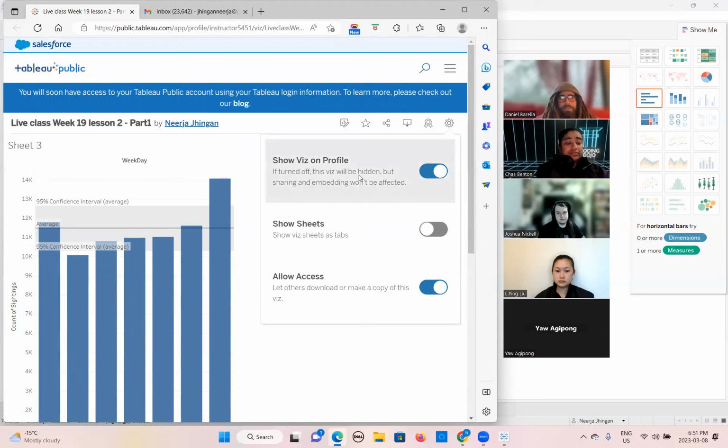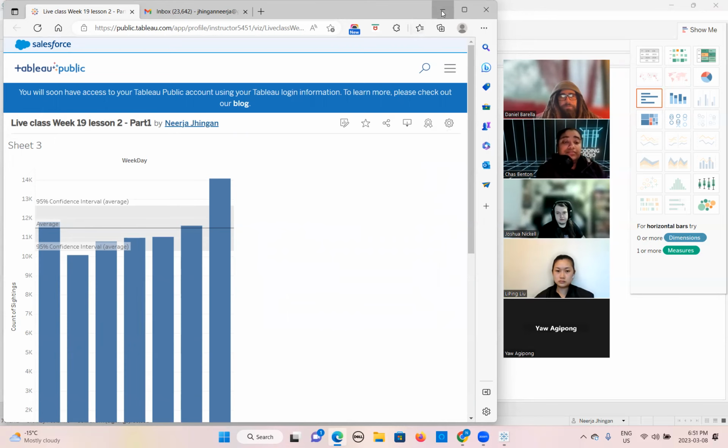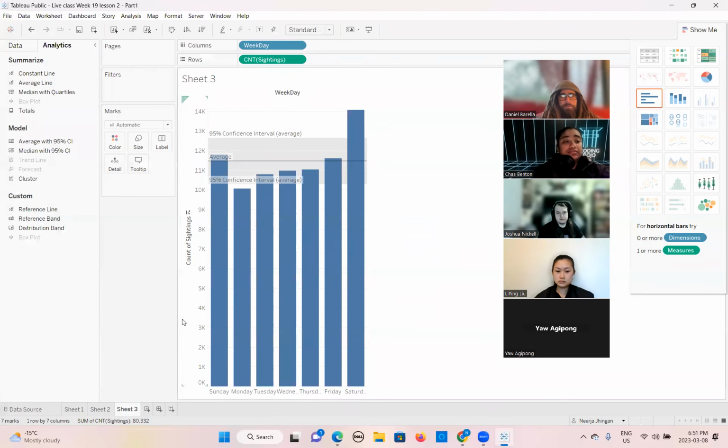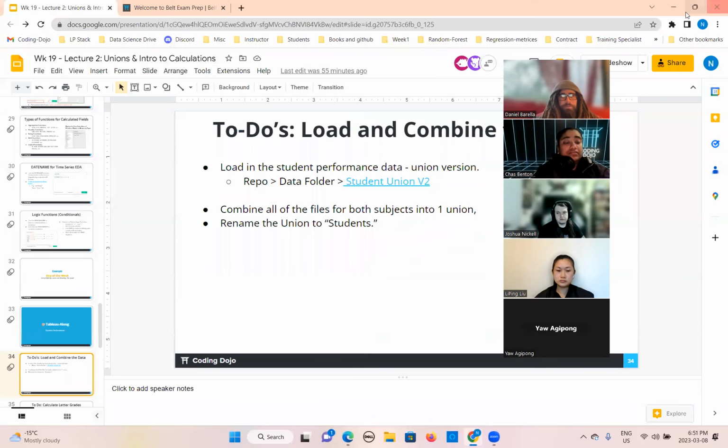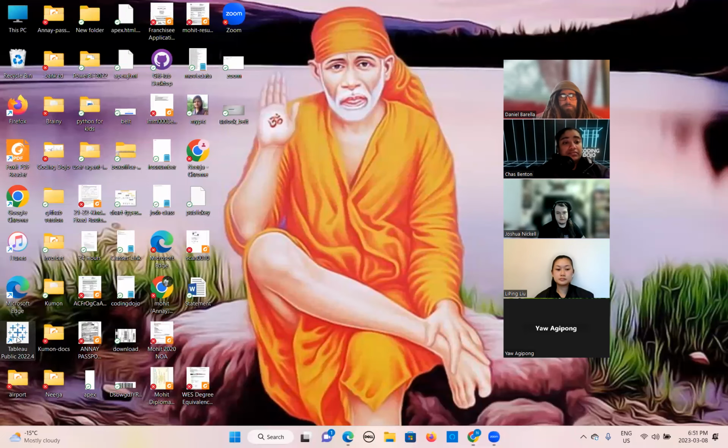And then which option do I need to turn off? This one. Okay. Because it is saying if turned off, the visualization will be hidden. So this is the option. Now we will close this one and I will open the new Tableau here.